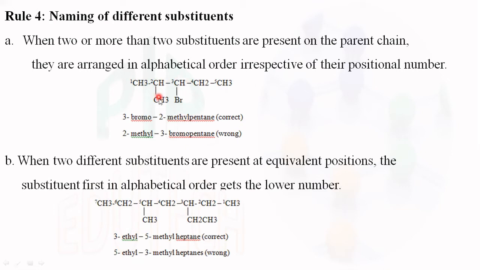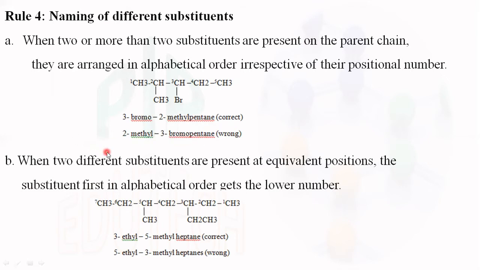Now the second position has a methyl group. The third position has a bromo group. Which one is named first? The naming is given according to alphabetical order. Methyl is M, bromo is B. So B comes first and methyl comes second. So the naming of this hydrocarbon is 3-bromo-2-methylpentane, not 2-methyl-3-bromopentane.